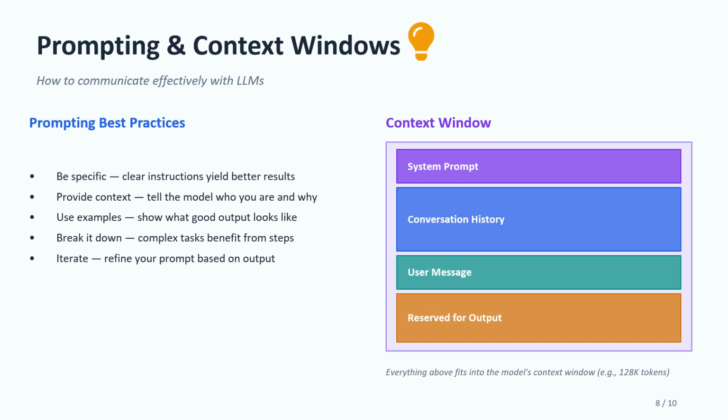Now let's talk about the context window. The model can only remember a limited amount of text. So if the input is too long, it may forget earlier parts. So you need to structure your input properly.